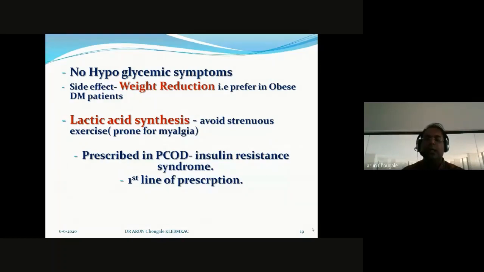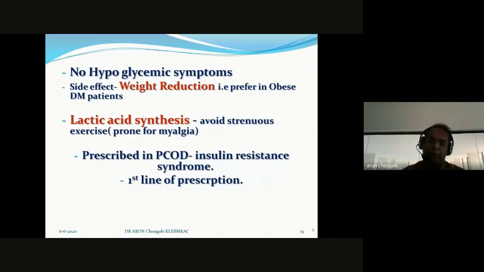Here, the opposite of resistance is sensitive. That's why metformin acts 30% on resistance. It sensitizes insulin. Once the insulin is sensitized, in turn it regulates LH and FSH hormones. Then automatically it helps in the management of PCOD.